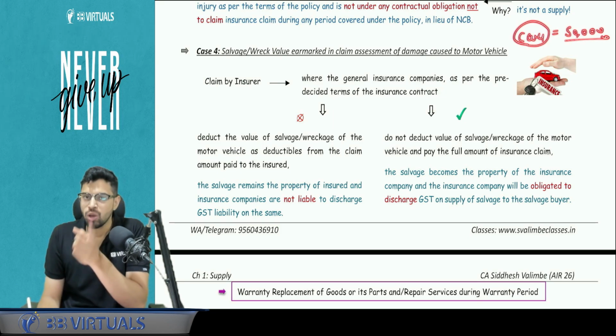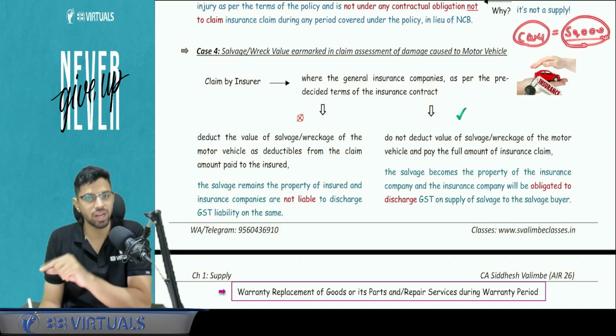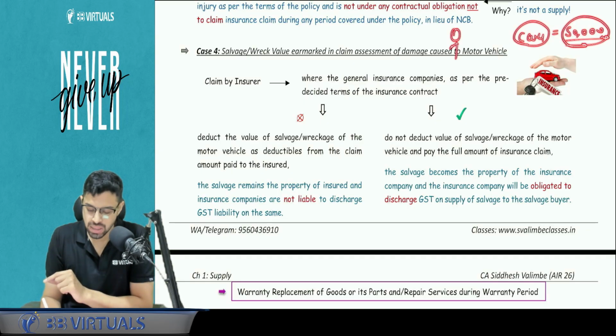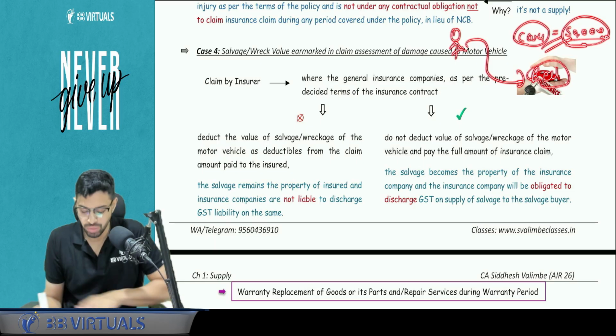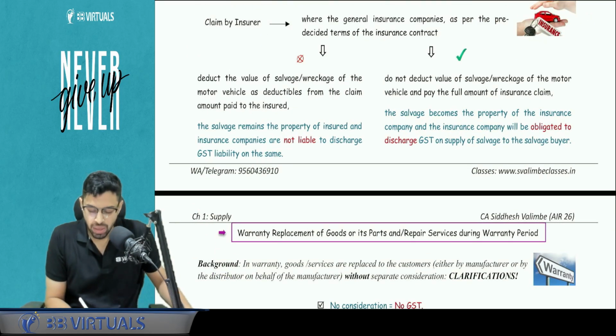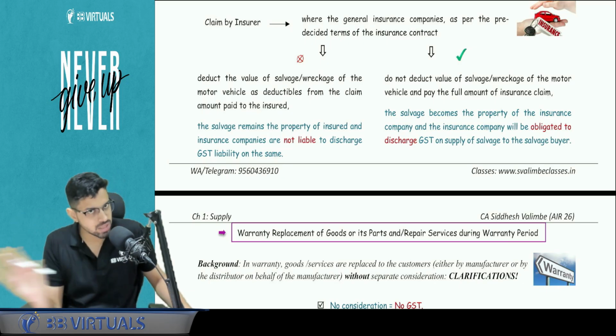Now, what will be the GST implication with respect to this salvage value in the hands of the general insurance company, right? I had a policy from, let's say, Reliance General Insurance. Now we are talking about what about this particular wreckage value? What about this salvage value? So it depends on whether the claim was filed, right? The compliance of conditions was done. The car has met with an accident. The salvage value is there.